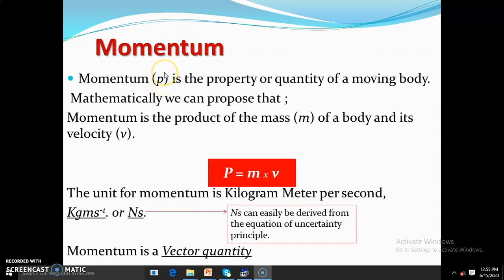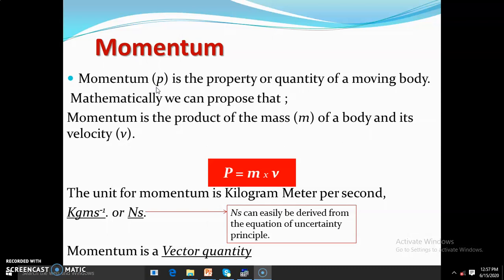Momentum. We denote momentum using the letter P. Momentum is the property of a moving body. It tells us that a body that is moving carries momentum, because momentum is the result of multiplying the mass of the body and the velocity of that body, which means a body that is not moving does not have what? Momentum. Momentum is directly related to a particle's speed or velocity.